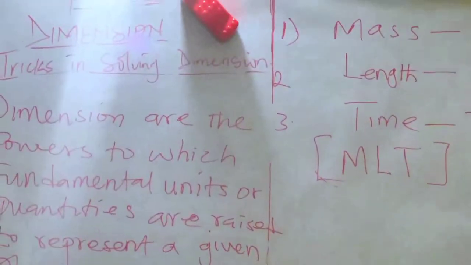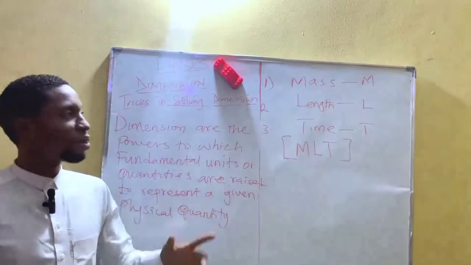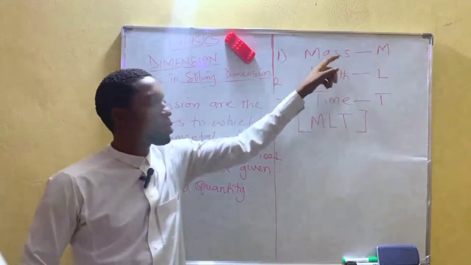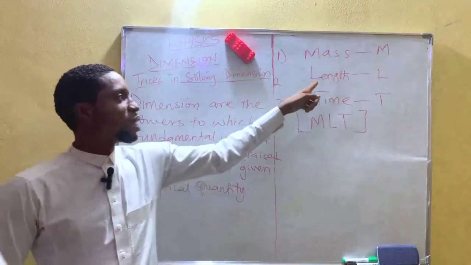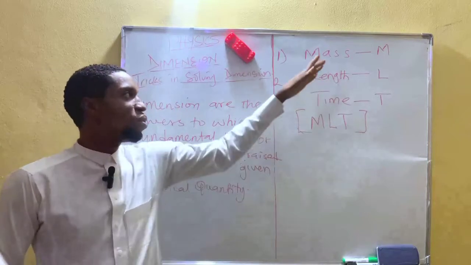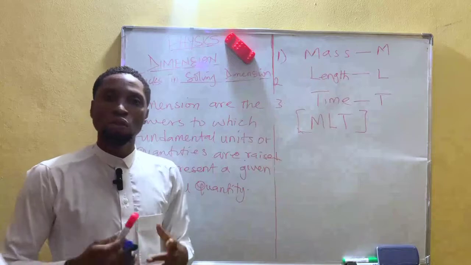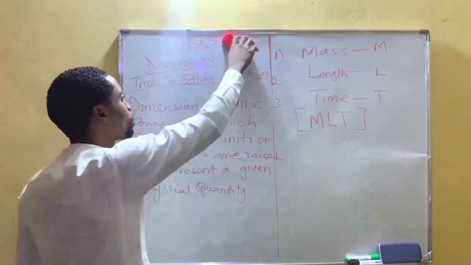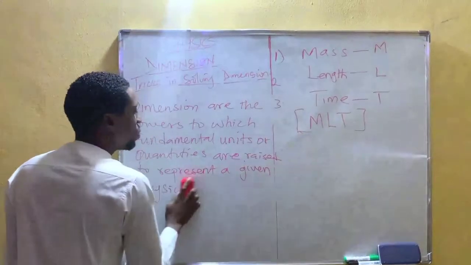So in physics, dimension understands three major languages. Number one is mass. Number two is length. Number three is time. So if you know these three, you can be able to solve dimension very perfectly. So let's begin. Let's begin with the examples.